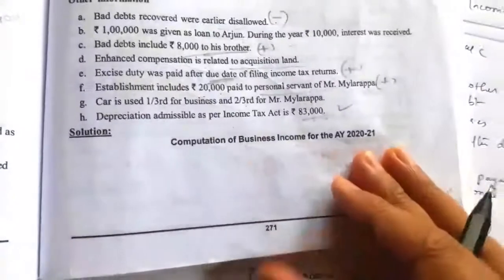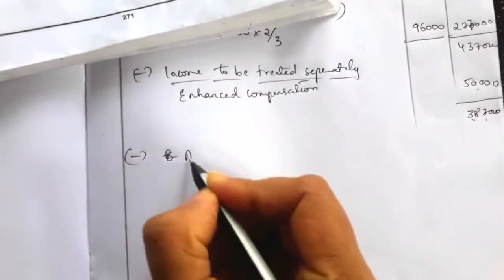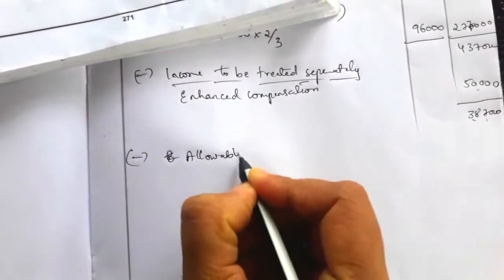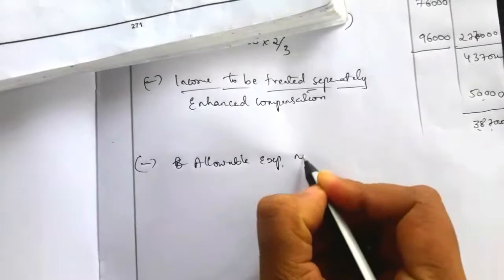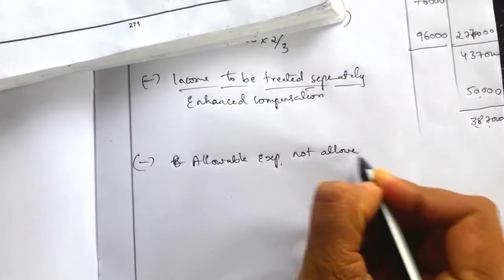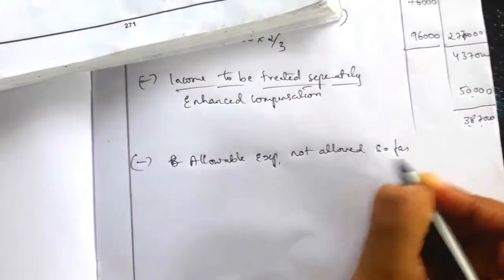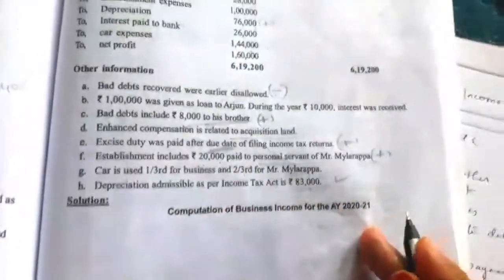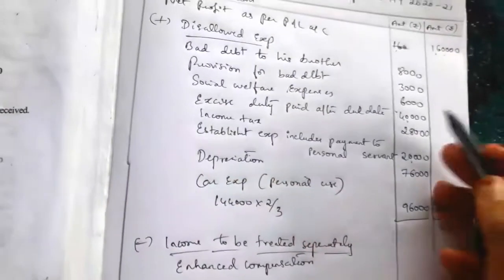In this illustration, the next one is allowable depreciation not allowed so far. Relating to allowable expenses, we have the depreciation amount. We have cancelled the depreciation recorded in the profit and loss account by adding it back.